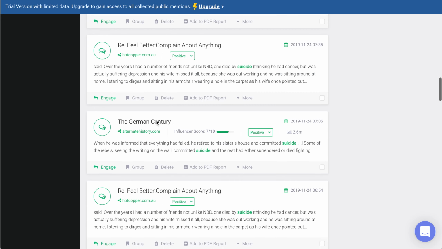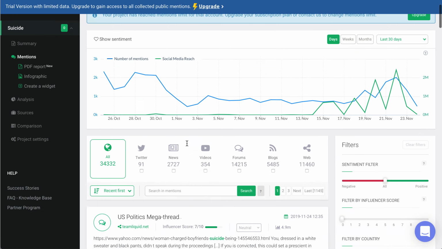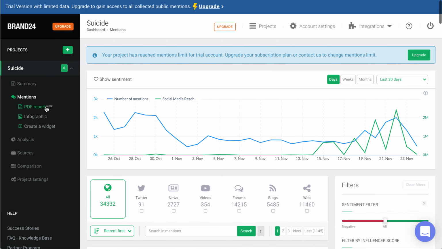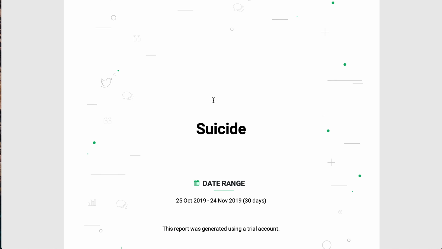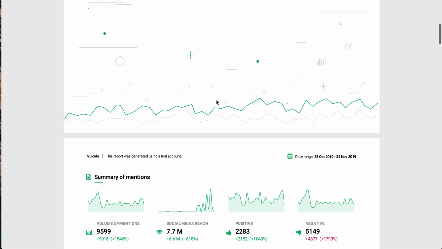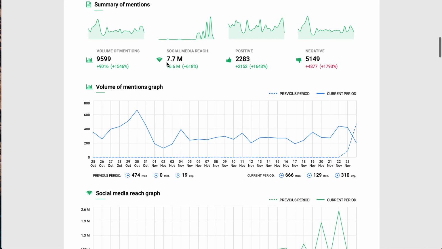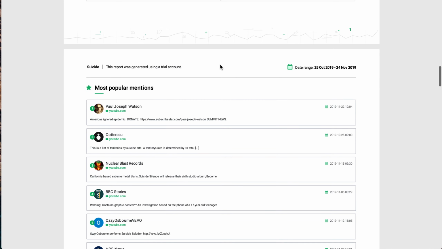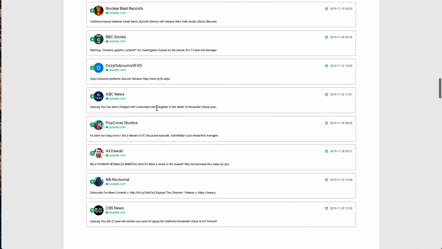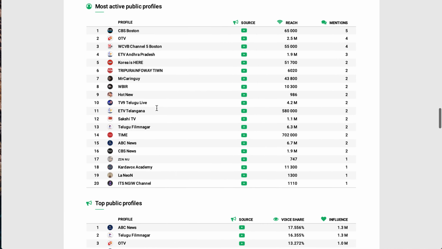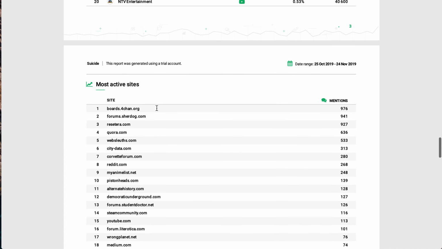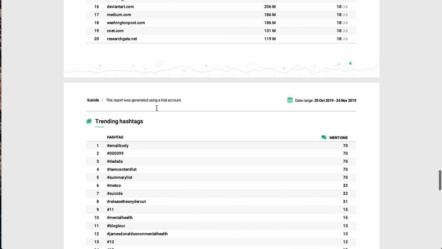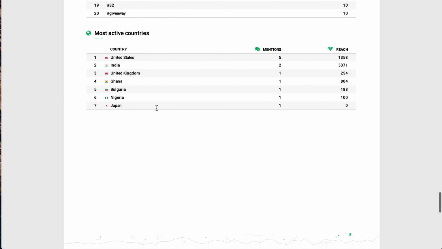You can see all the comments here, whether they are positive or negative. If you click on the PDF report, you will get a report like this one. You can see all the information here with some graphs, numbers, percentages, the comments of the most popular mentions, the most active public profiles, and many other data, which is very useful and very clear.